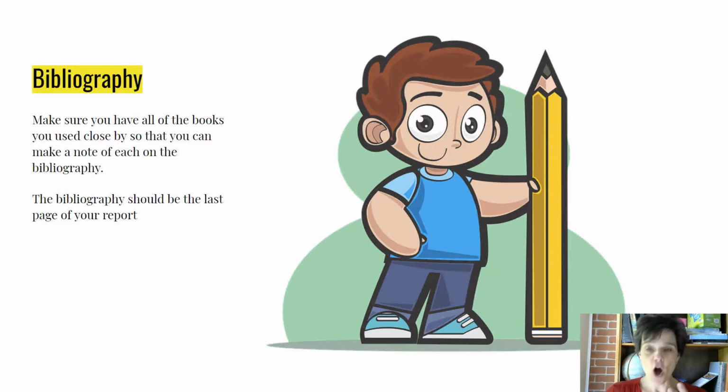Basically, you need the author, the title of the book, the encyclopedia volume if it was an encyclopedia, the publisher, where it was published or who published it, and when it was published. And all that can be found on the title page in the front of a book or encyclopedia. So it's real easy to fill out. You should be able to do it with no trouble. Just read what it asks and put it there.